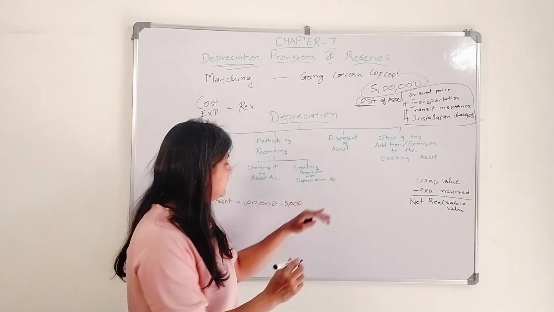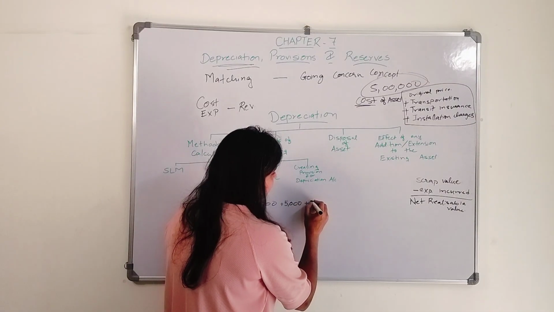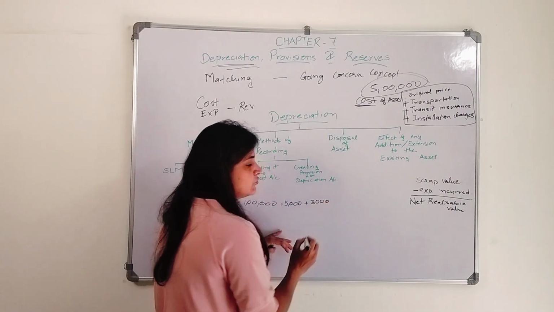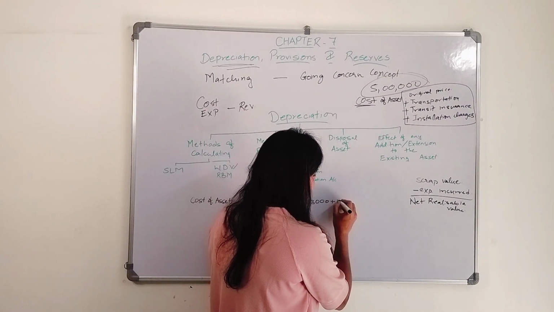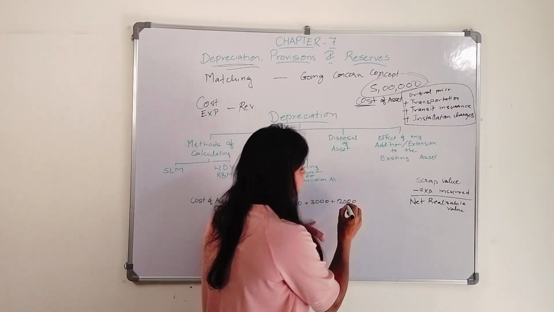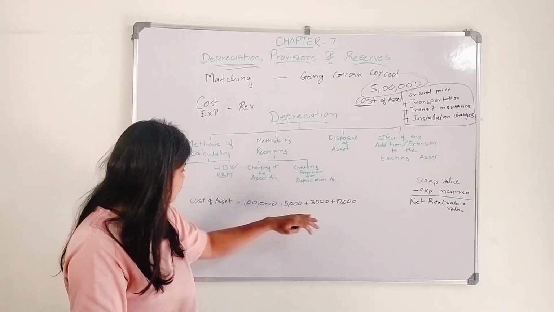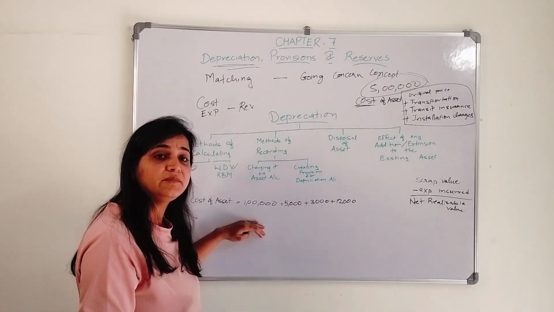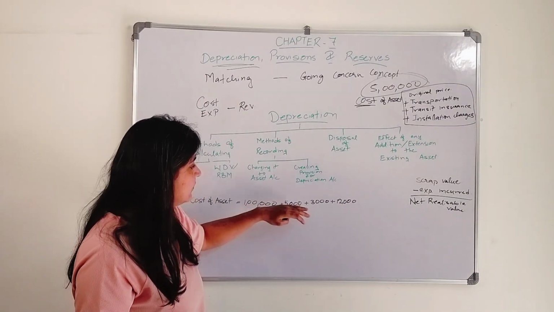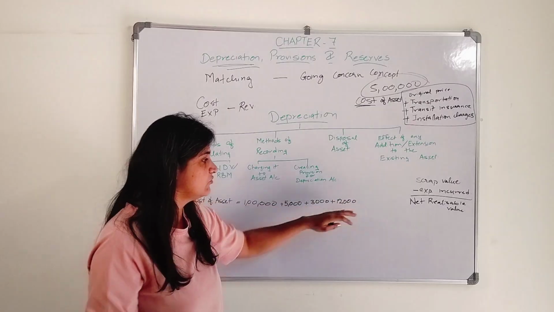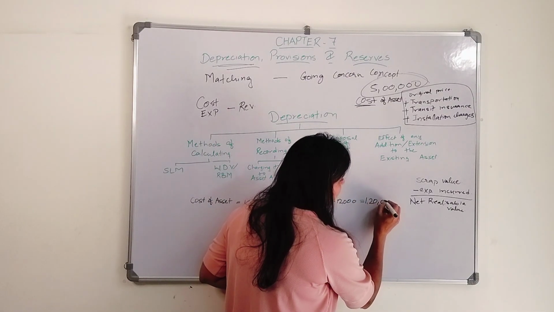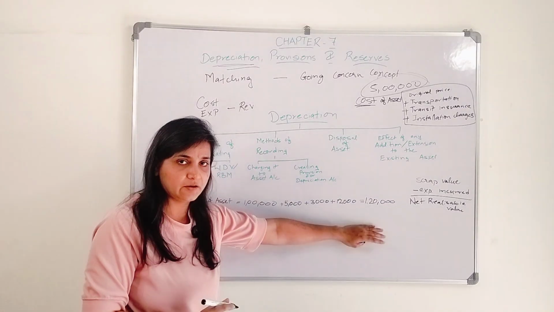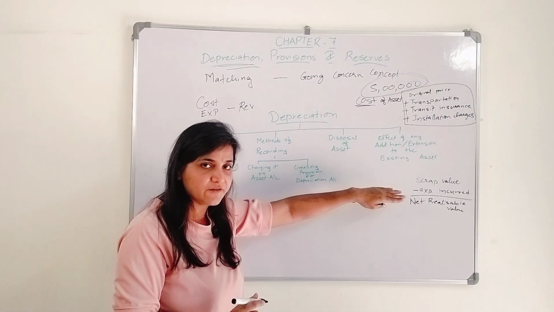I paid a transit insurance of, let's say, 3,000. And I paid installation charges of rupees 12,000. So the cost of asset for me is how much? 1 lakh plus 5,000 plus 3,000 plus 12,000, that is equal to 1 lakh 20,000. Now you got to know the cost of asset.